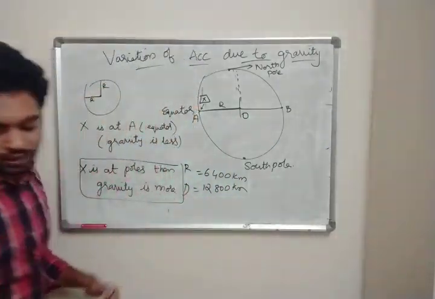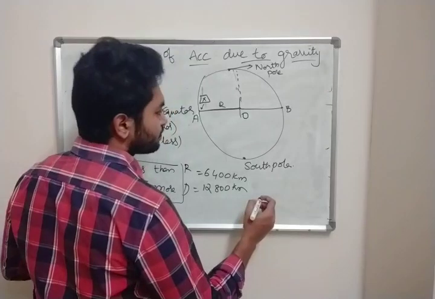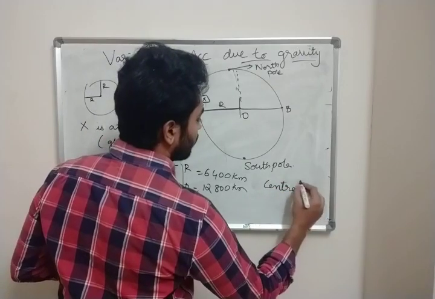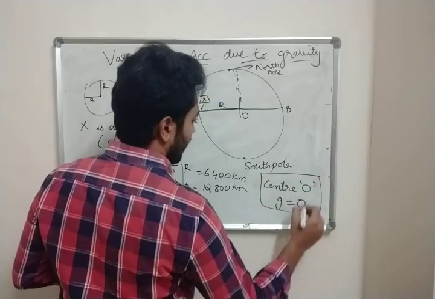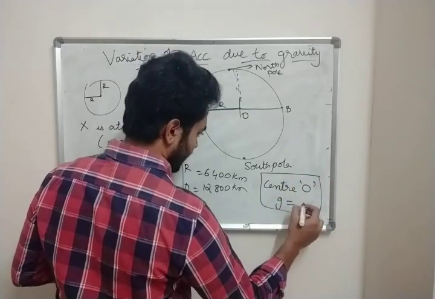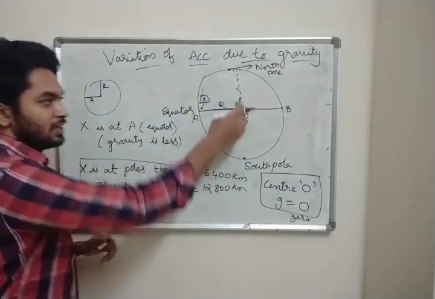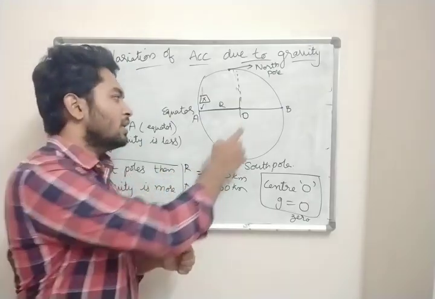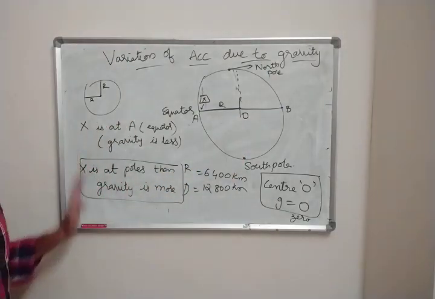What is gravity at center O? At center O, gravity is equal to 0. You can write 0. At the center of Earth, if you go into the center of Earth, then the gravity is 0. Clear? These 3 points are important.